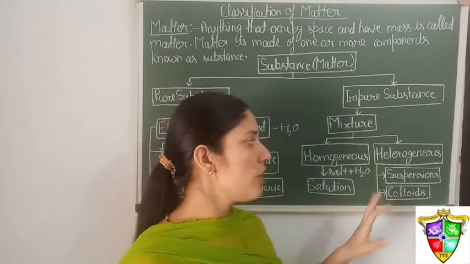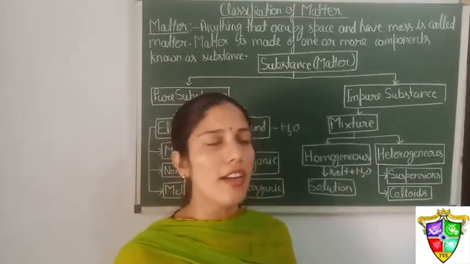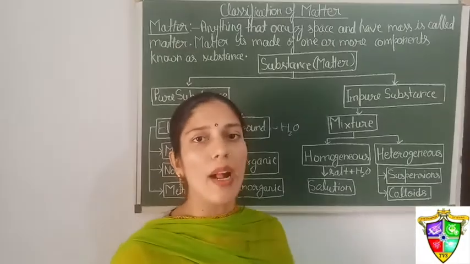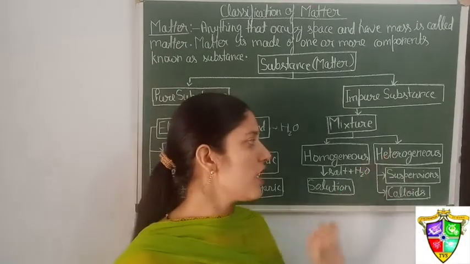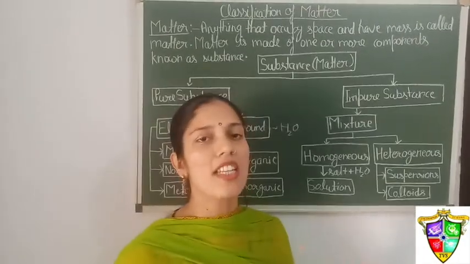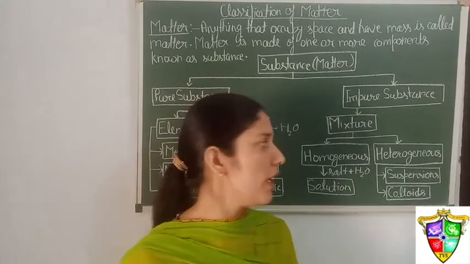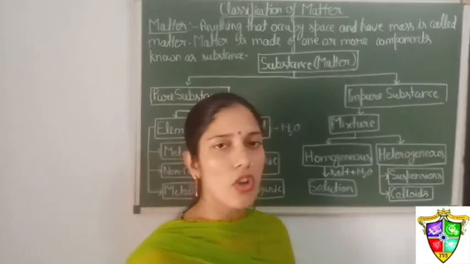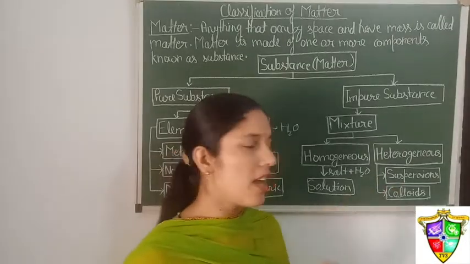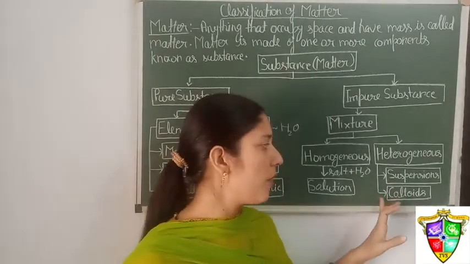So under heterogeneous, we have suspension and colloid. They are divided according to the particle size. If in a heterogeneous mixture we have large particle size, that is called a suspension. And if the particle size is small in a heterogeneous mixture, they are called a colloid. Examples of suspension are muddy water and an example of colloid is milk.